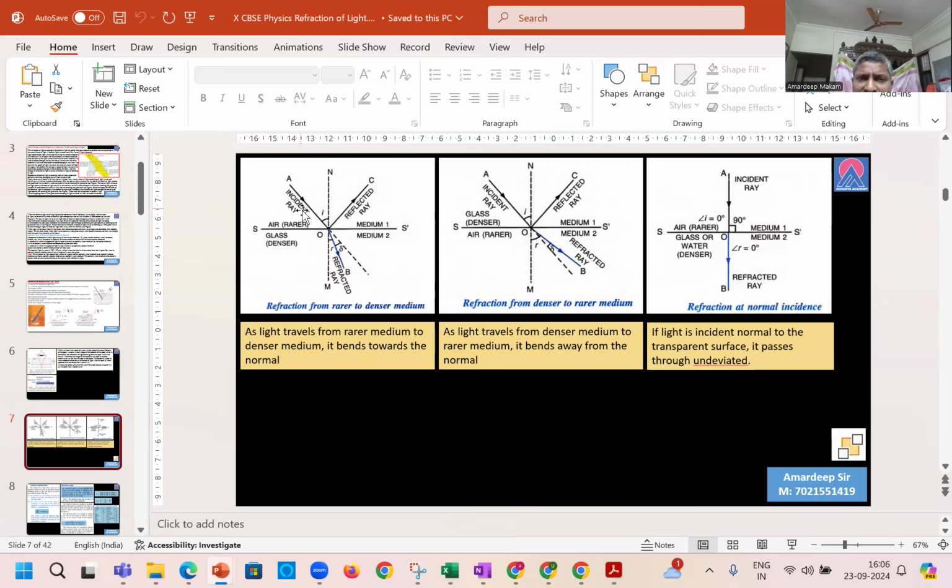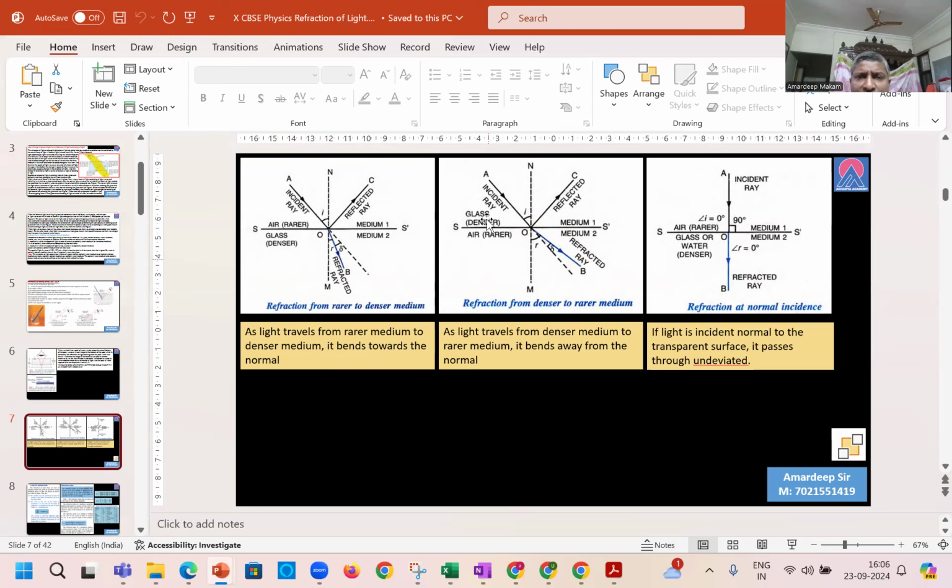When light is incident and it reaches a point, at the point of incidence, we can see that the light ray has bent towards the normal. NM is the normal, AO is the incident ray, OB is the refracted ray, and we can find over here that the refracted ray is bent towards the normal NM. So from rarer to denser medium, it bends towards the normal.